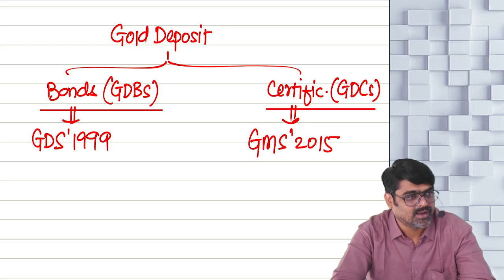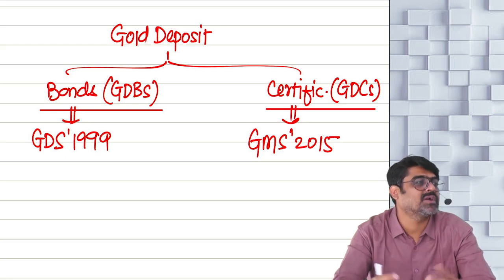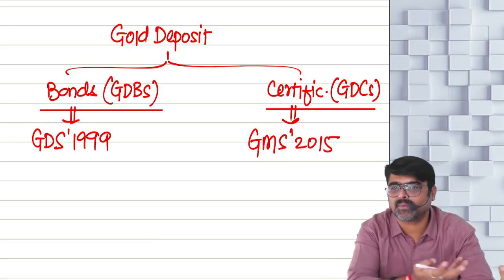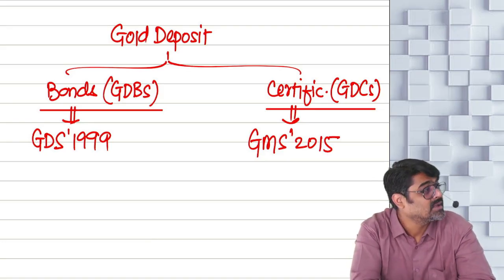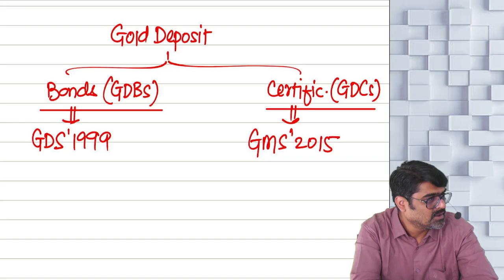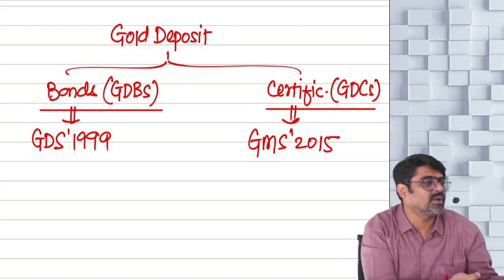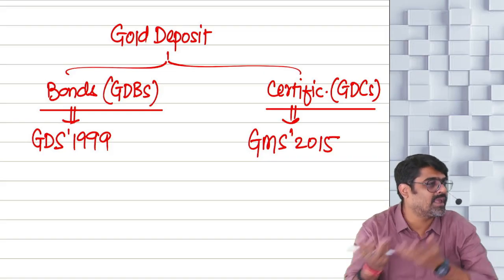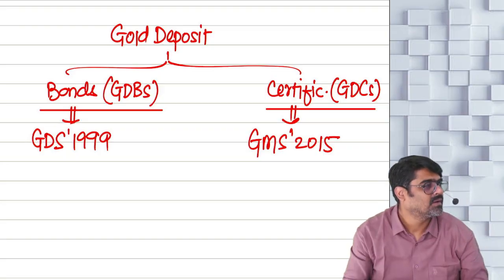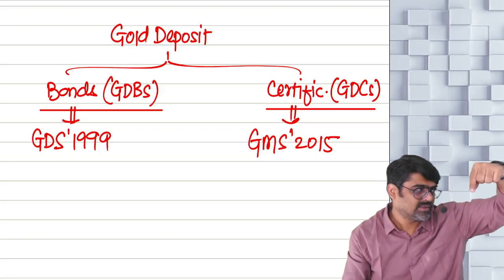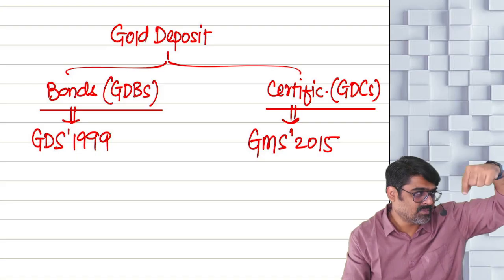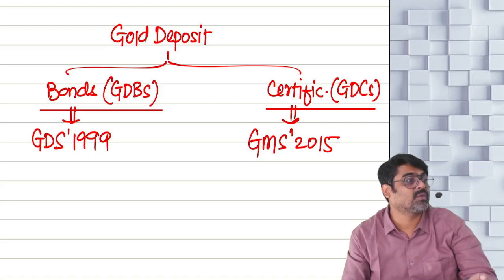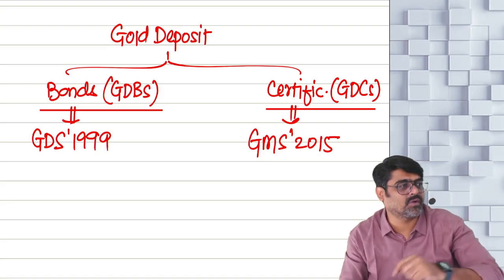So today, bring the gold which you are not using, which you have just kept in your cupboard as your investment. Yes or no? So if you want to keep something in your cupboard, instead of keeping gold, keep a piece of paper, no? And that piece of paper is nothing but a gold deposit bond, gold deposit certificate, which we are going to give you against the gold which you are going to deposit to us.